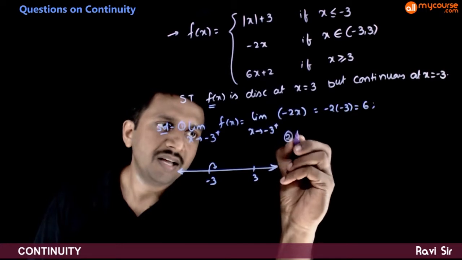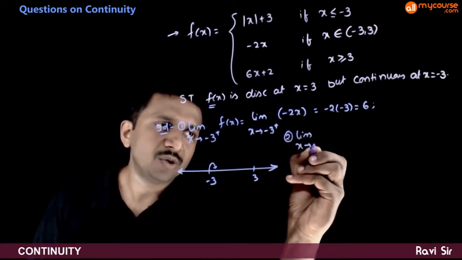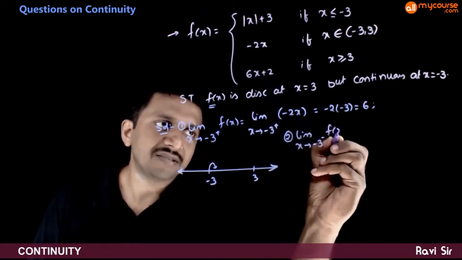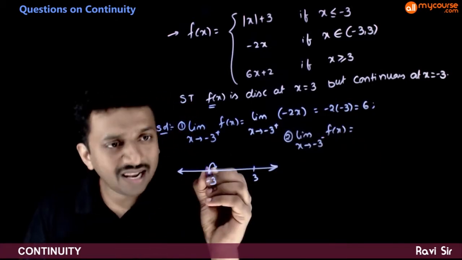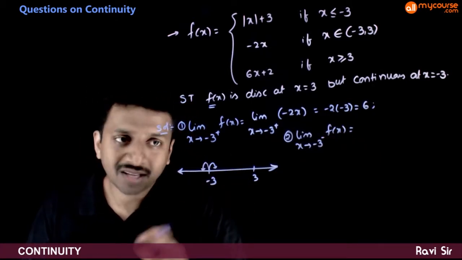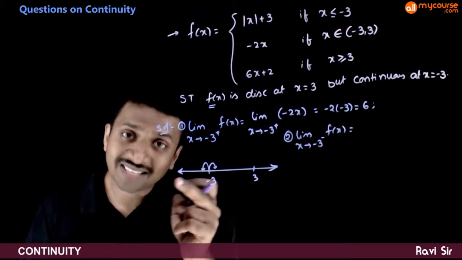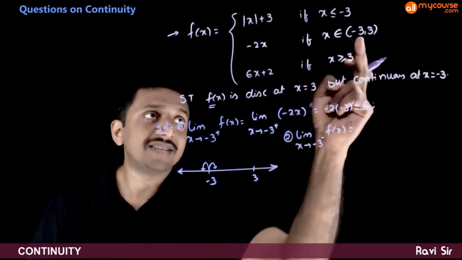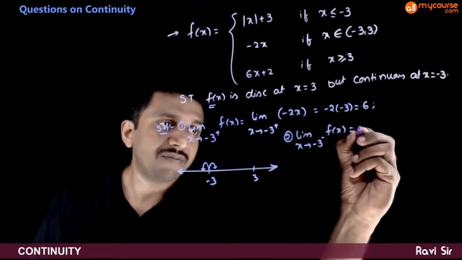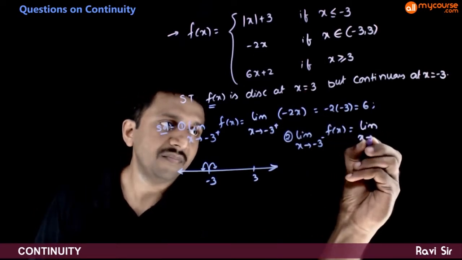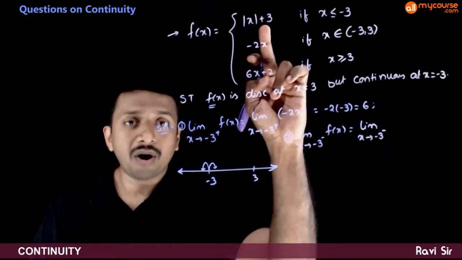Now limit x tends to minus 3 minus f of x. In the left neighborhood of minus 3, that means you have to consider the function where x is less than minus 3. So the function is mod x plus 3.